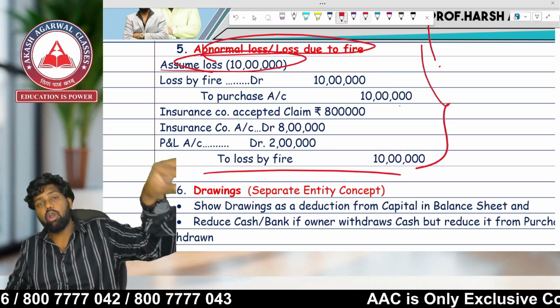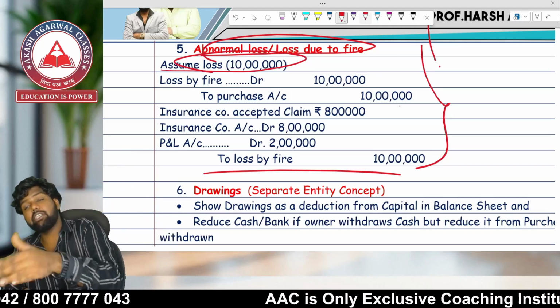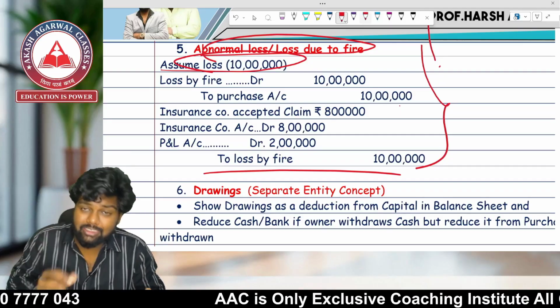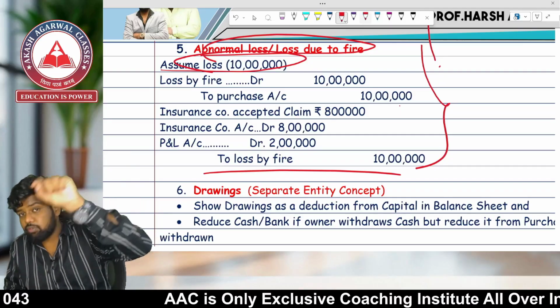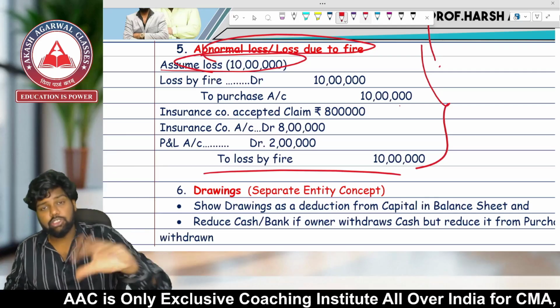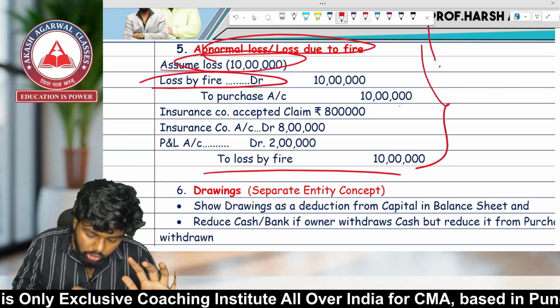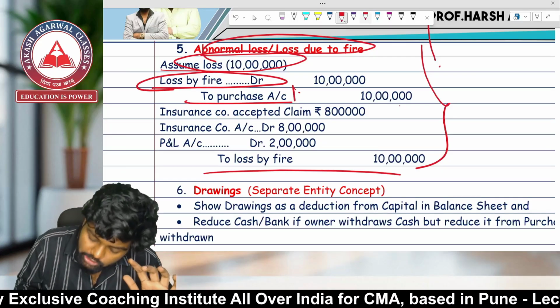So what we can do? Either we can deduct it from the purchases or we can show it on the credit side of trading account. We have already discussed this point at the time of learning of trading account. Either you can minus it from the purchase or you can show it on the trading account credit side. So entry will be what? Loss by fire account debit to purchase or trading.